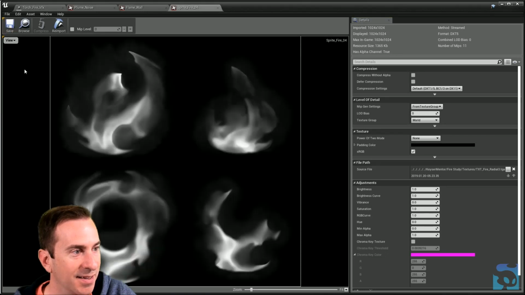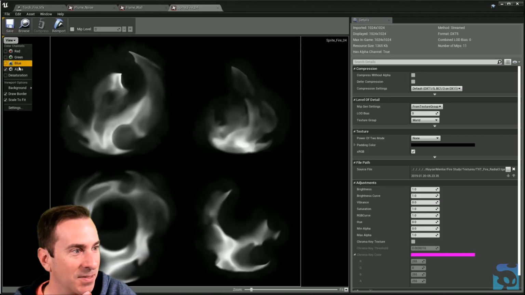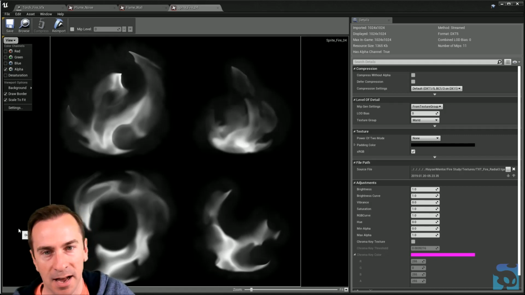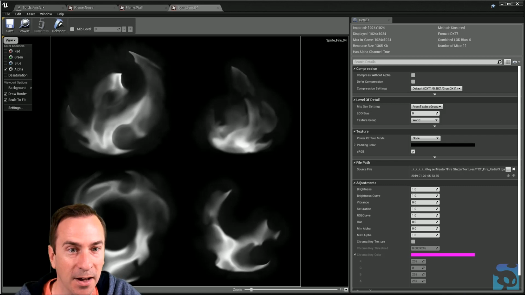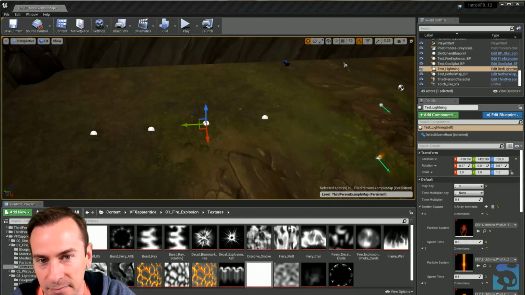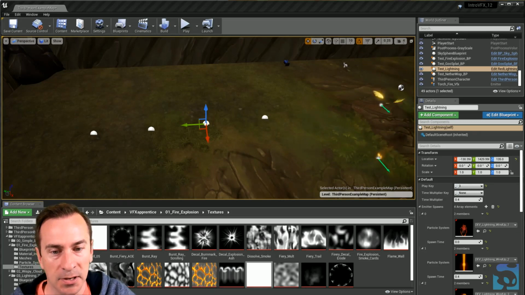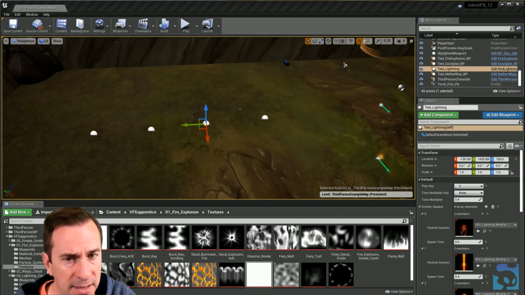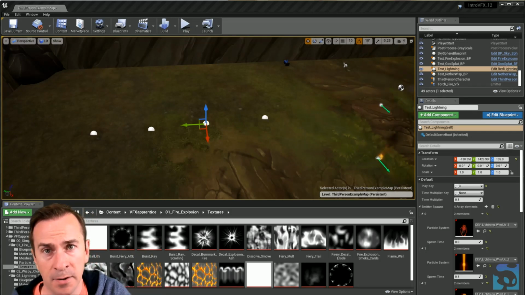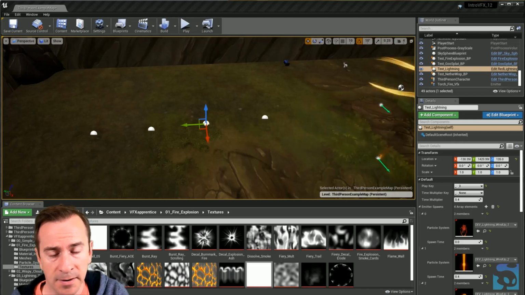Whoops, don't save it like I did. And then only show the alpha, and then you'll get an idea for how that's actually going to show up and turn out. That kind of thing. We're going to show you how to paint textures like this in the class, by the way. Shameless plug for the class. Okay, so back over to here. I told you guys I would show you a little bit more about the particle system itself. Most of that I'm going to go over in another video. I don't want to cram too much into just one, so stay tuned for that video.